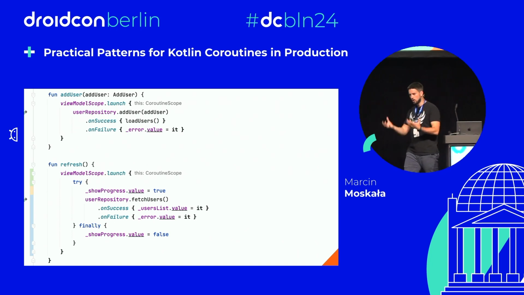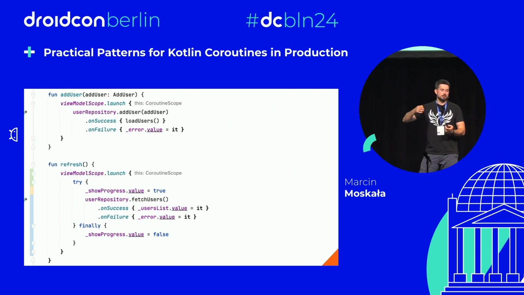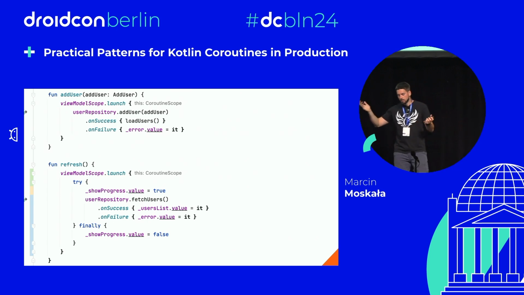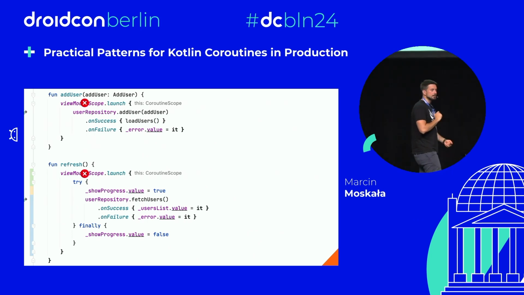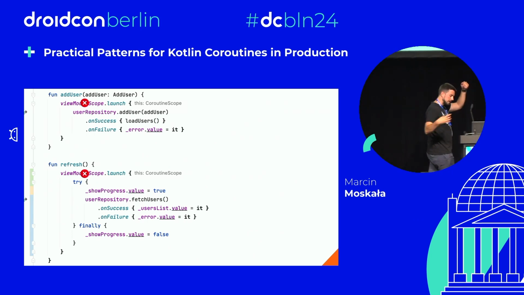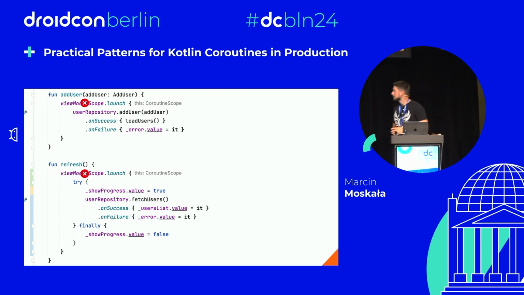Whenever we have a scope, this scope is associated to something, and it is cancelled when this something is cancelled. Like viewModelScope is cancelled when the ViewModel is destroyed. Application scope, well, there are different implementations for different purposes. We cancel them, and of course, lifecycleScope when the lifecycle is destroyed. And what happens when it is cancelled? When the scope is cancelled, this cancellation propagates to all its children.